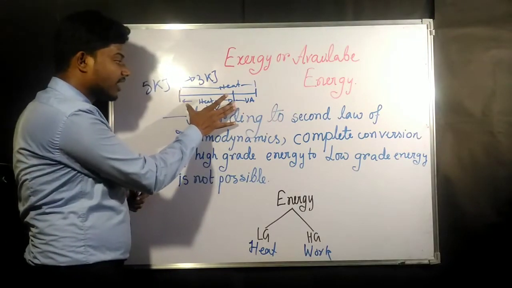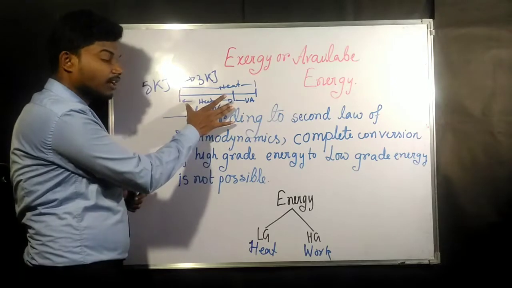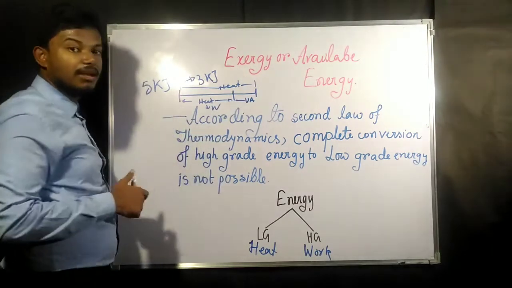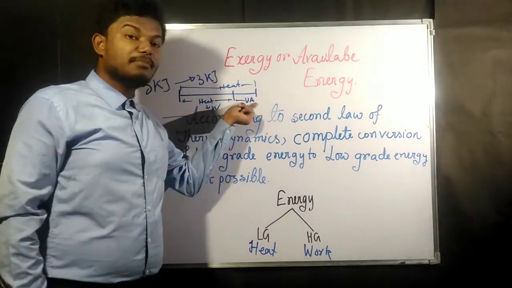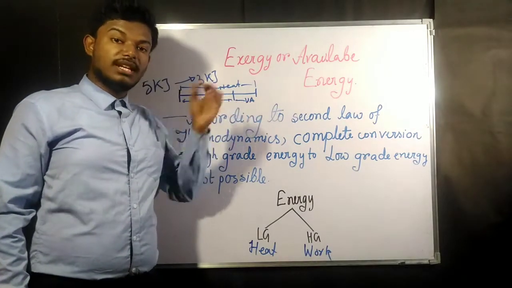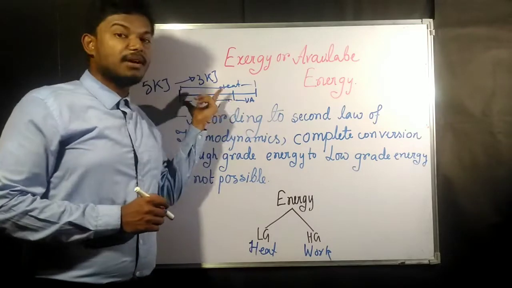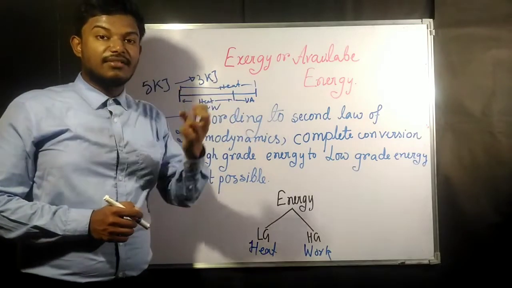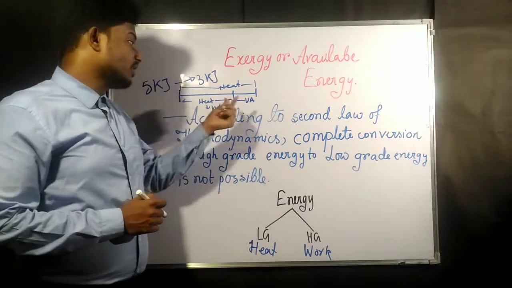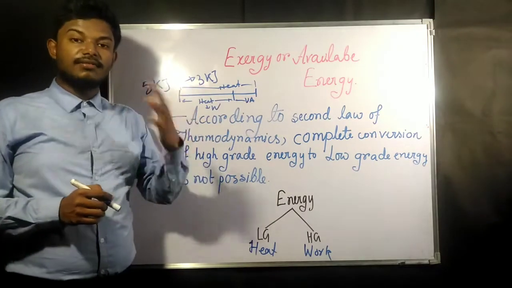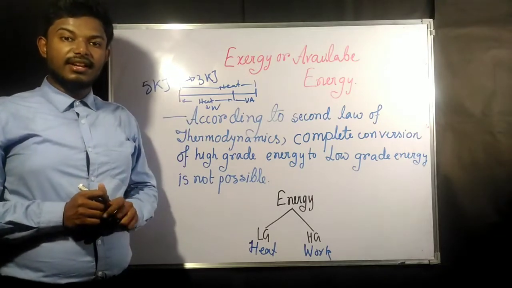If the amount of heat that is converted to work is getting smaller, then this unavailable energy is going to get bigger. So this is the minimum energy which we need to reject from a system, so that we can get the maximum heat which can be converted to work, and it is known as the unavailable energy. The maximum heat that can be converted to work is known as the available energy.